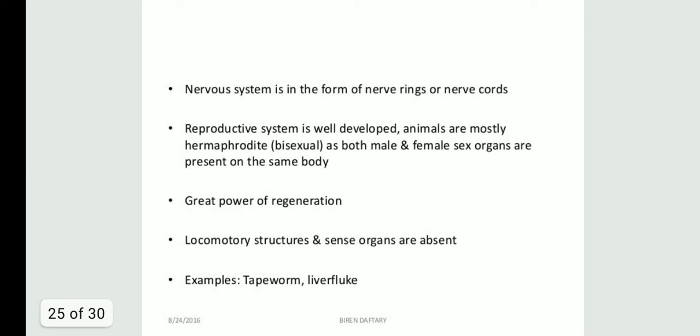Their nervous system is in the form of nerve rings or nerve cords. Talking about their reproductive system, that is very well developed, and animals are mostly hermaphrodite. Students, here hermaphrodite means the bisexual condition. Bisexual means both male and female sex organs are present on the same body only. And it's a very important point, they have a great power of regeneration.